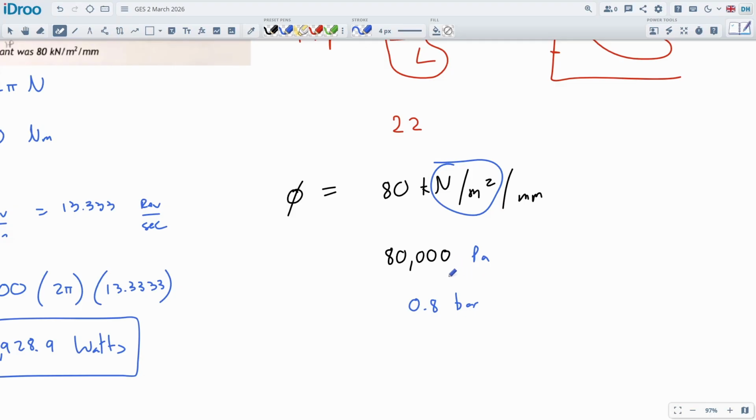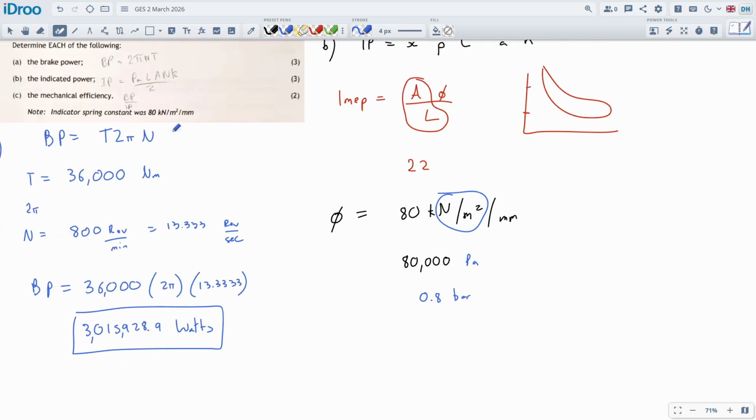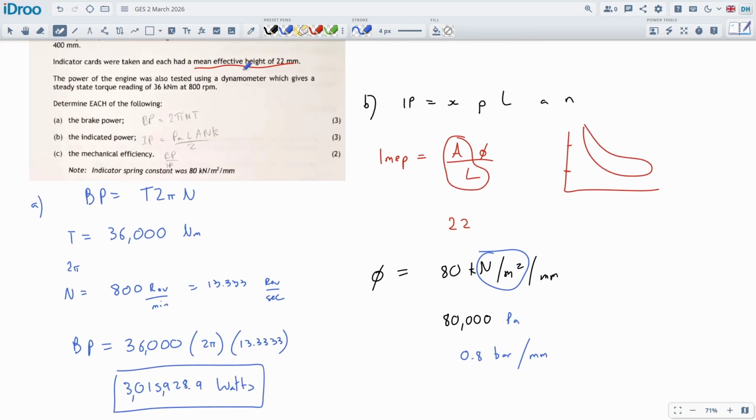This is how you normally get your units in the spring coefficient. Normally it's given in bar, normally about 1 bar per millimeter, but in this one it is 0.8 bar per millimeter. That means for every millimeter you compress the spring in the little testing kit, which I have a picture of somewhere, just not with me, you have a pressure of 0.8 bar, which is about right.